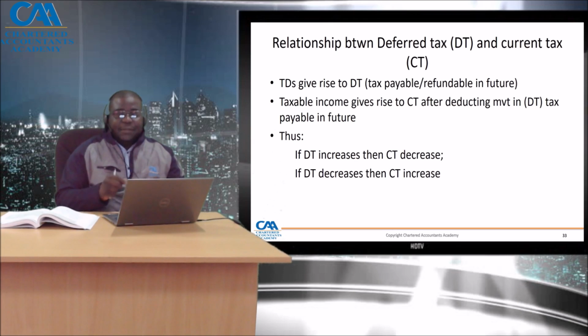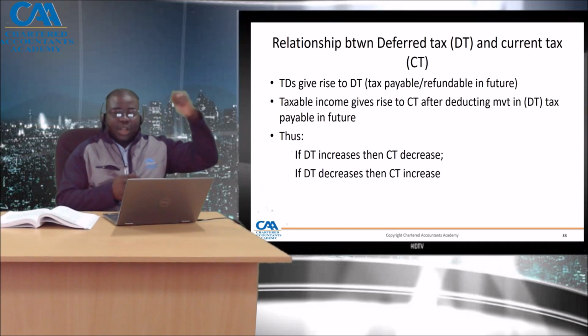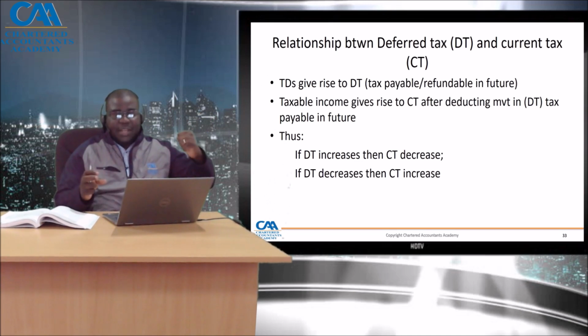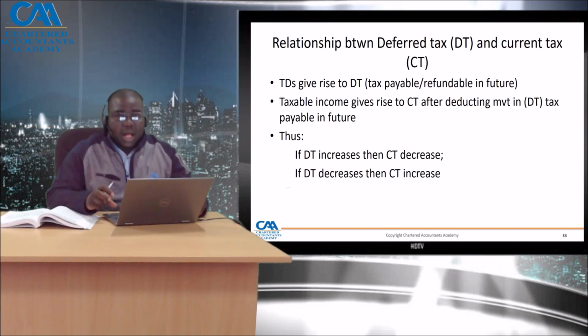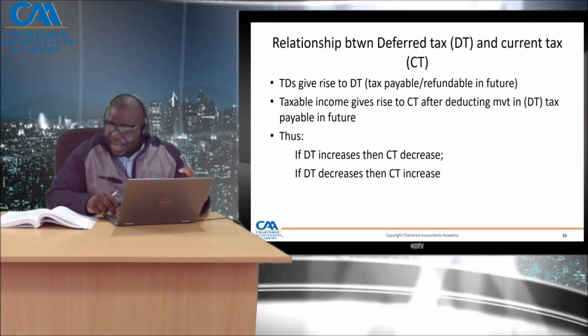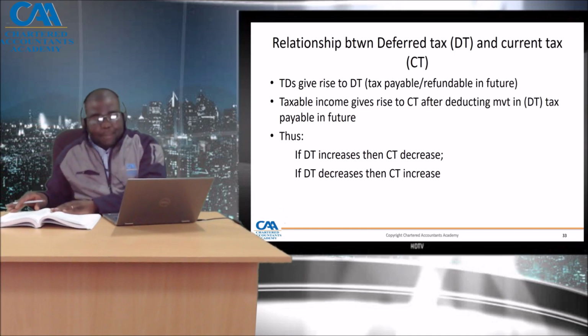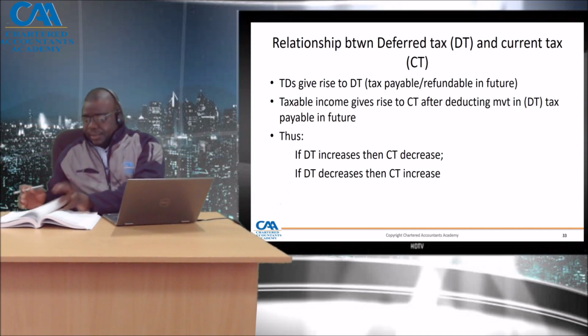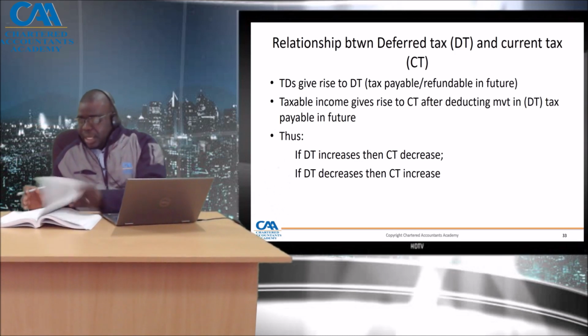The current tax is derived using the taxable income times the tax rate. The deferred tax is the movement between the closing and opening deferred tax balance through the P&L. That analysis at the bottom of the calculation of deferred tax is very, very critical. Right. So let's go quickly to example 21. So if you go to example 21,